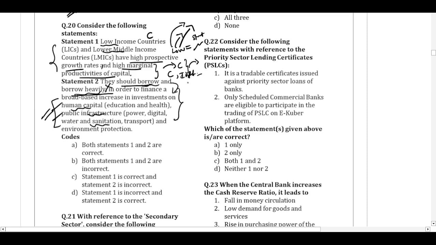If the borrowed amount is not utilized properly, then it will lead to further problems in the economy. So that way, this statement also will become incorrect. So this question will be different from your key answer because of the different approaches in the thinking. So both statement 1 and 2 are incorrect according to me.